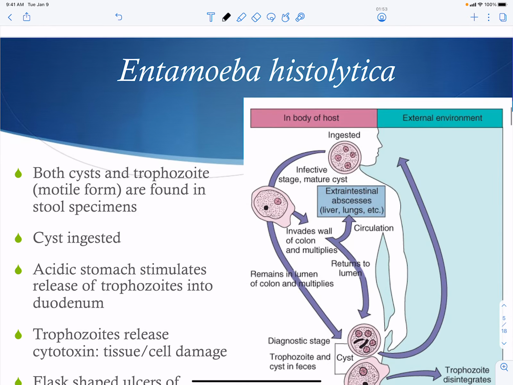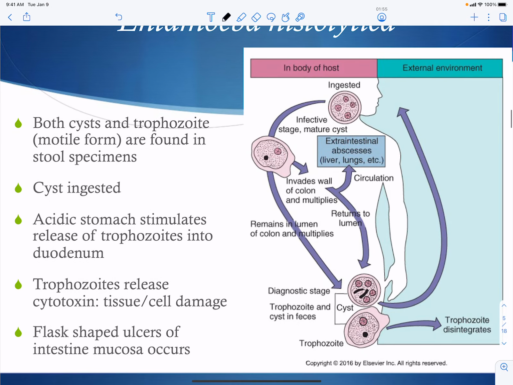Now, Entamoeba histolytica is, again, going to have cyst and trophozoite. The trophozoite, again, is the feeding stage, the mobile stage, the almost living stage. And both cyst and trophozoites can be diagnostic for this. They're both going to be found in the stool specimens. The trophozoite is not the transmitted form. It is the cyst that is the transmitted form.